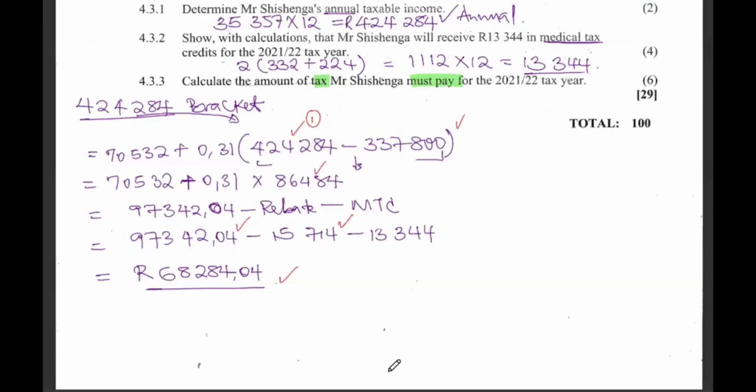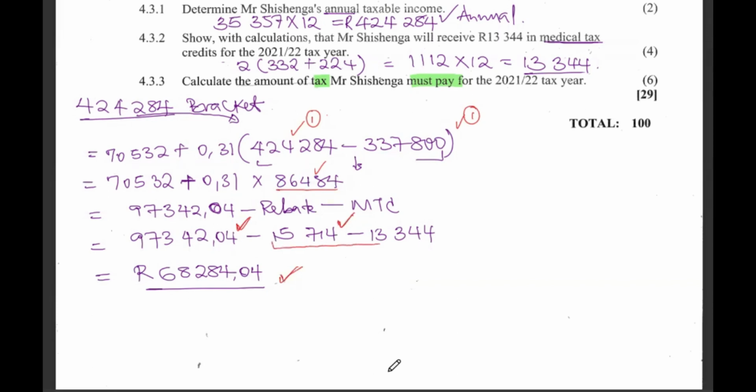So as I said, how are our marks given? You picking the right bracket, 1 mark. Substituting the right values, 1 mark. Getting or simplifying this number from the bracket, 1 mark. Then getting the answer, 1 mark. Then you subtracting the rebate and the medical tax credit, another mark, and getting the final answer, another mark.